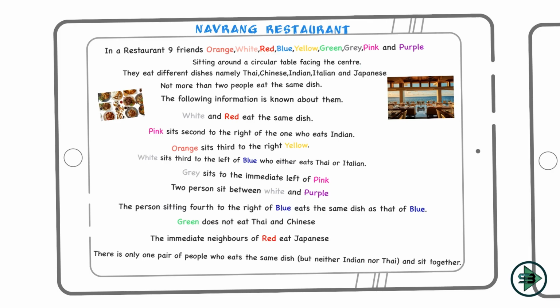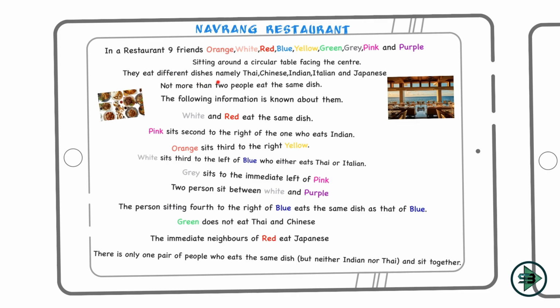Yes, so this looks easy, right? Because earlier we solved problems where some of the friends were looking inside and some were looking outside. So the right and left kept on changing, and that is what we had to manipulate to get the answer. But in this case, all of them are facing the center. So it looks quite easy. Let's go ahead and see the other conditions.